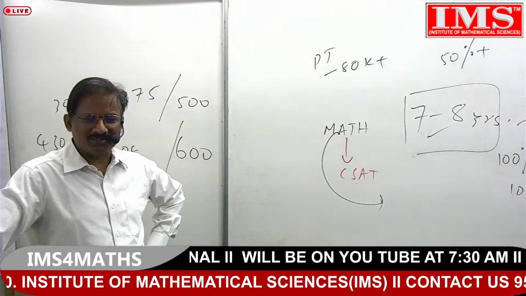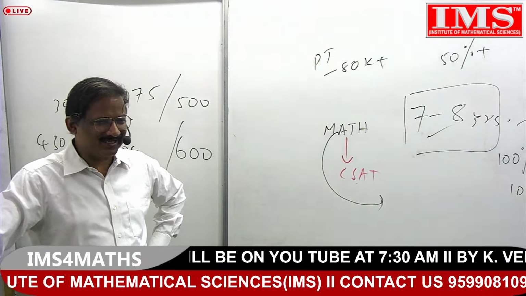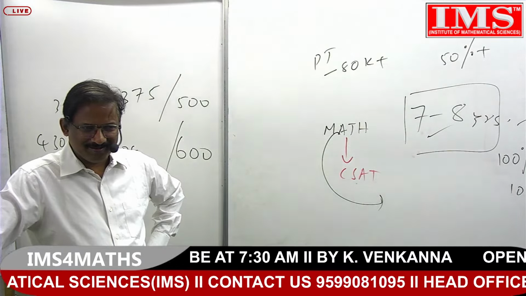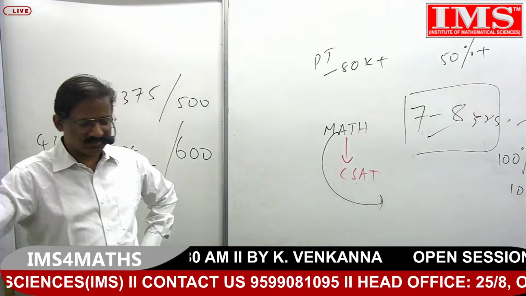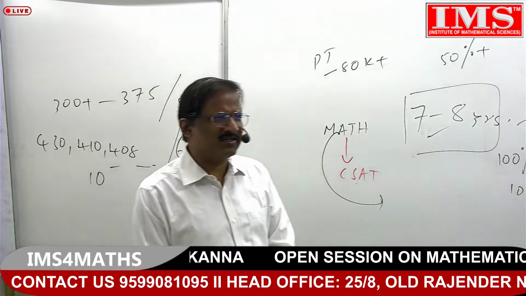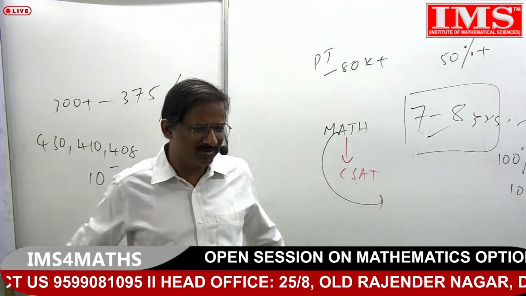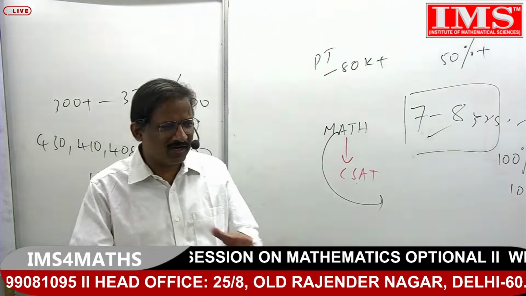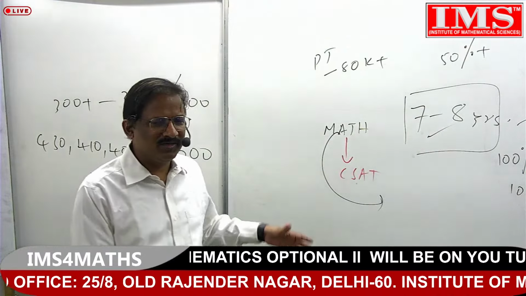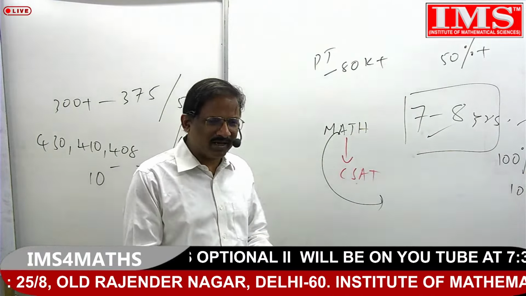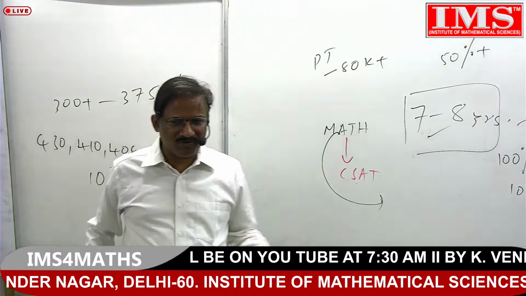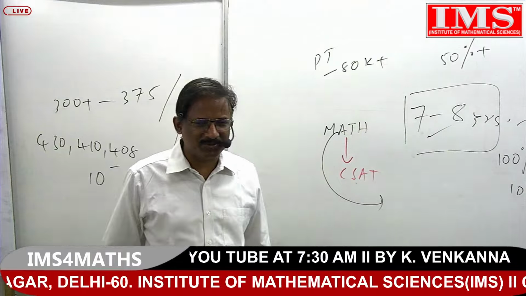Most of the humanities optionals are poison type. In a sense, they look very easy. But at the time of attending classes, we feel that okay, we are understanding everything, it is going good. But we never cross-check ourselves: am I able to write a good answer on the content I'm attending classes for, or what I'm preparing? They never check. They'll keep on reading it like a novel. That doesn't help you, right?